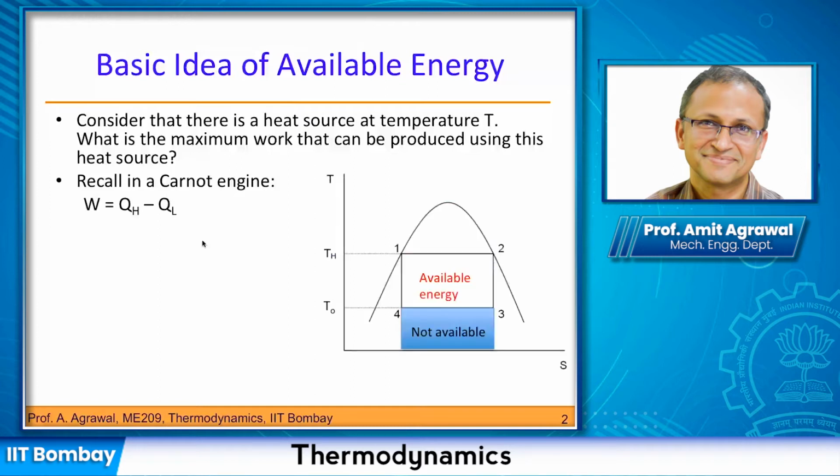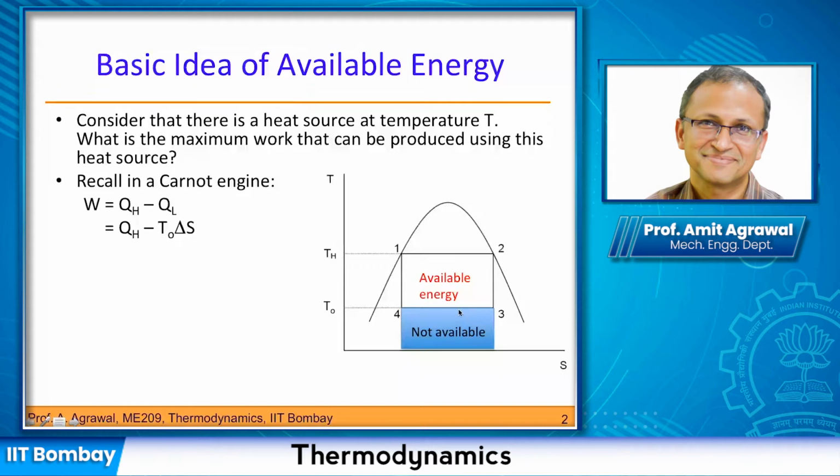And if we were to represent these processes on a TS diagram, this temperature TH, or T here, is the temperature at which heat is available. And this is the lower temperature at which the heat has to be rejected by a Carnot engine.